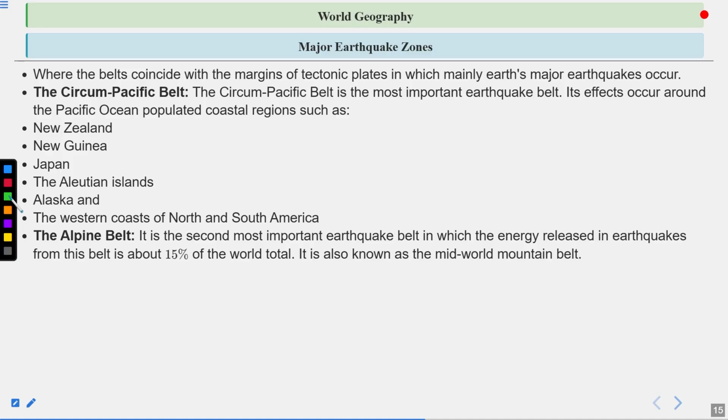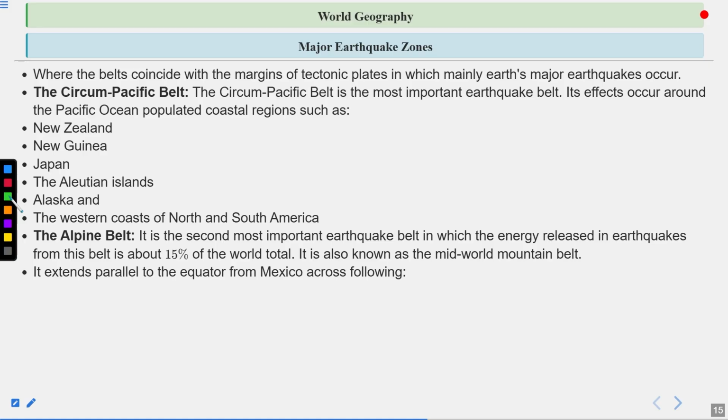Then the Alpine Belt. It is the second most important earthquake belt, in which the energy released in earthquakes is about 15% of the world total. It is also known as the Mid World Mountain Belt. So Alpine Belt is generally the Alpine Mountains, the whole region where the mountains originated during the tertiary period when the Himalayas were formed. So Himalayas are also part of the alpine mountains. This is the earthquake belt in which the energy released consists of 15% of the world total.